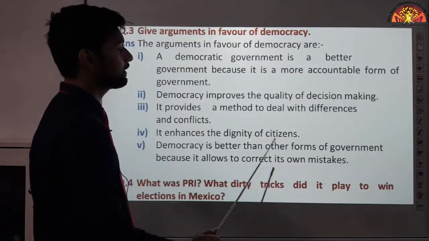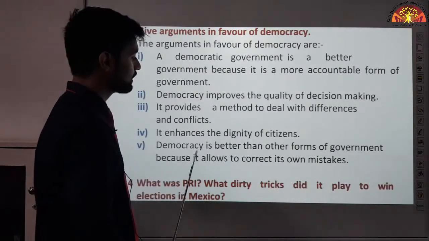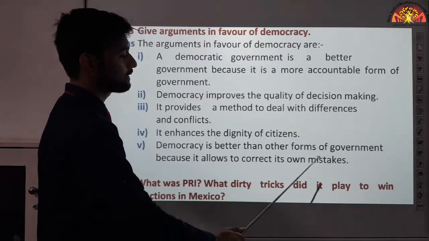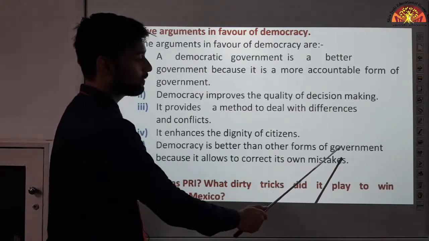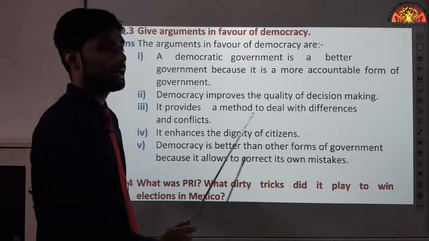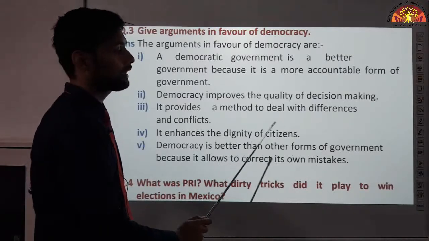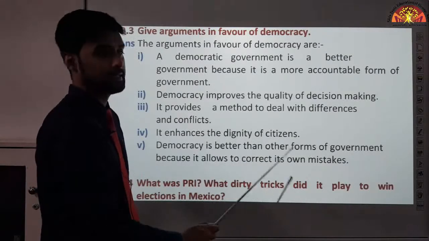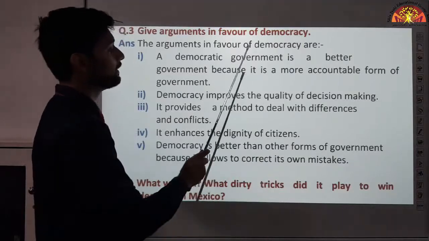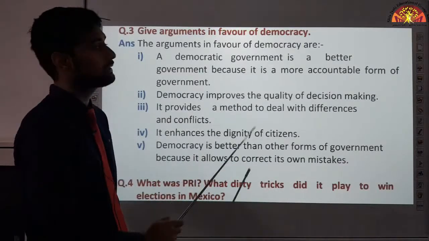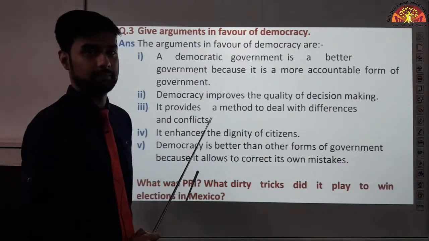Democracy is better than other forms of government because it allows to correct its own mistakes. Whenever a government makes a mistake, it can correct it. Okay? If a democratic government makes a mistake, they can correct it. Okay? That is why these are some arguments in favor of democracy. Okay?